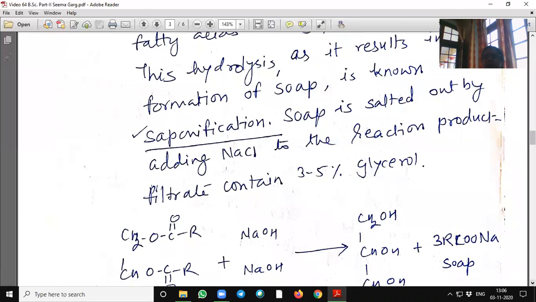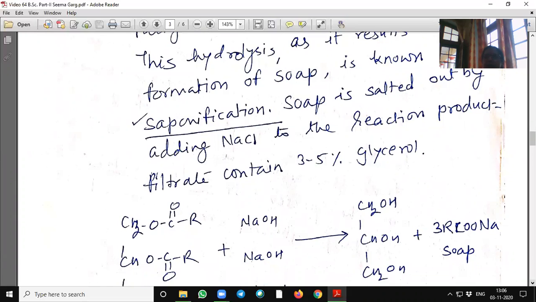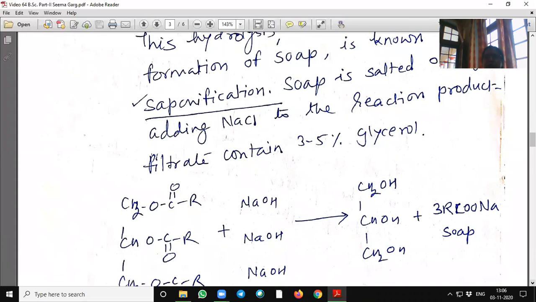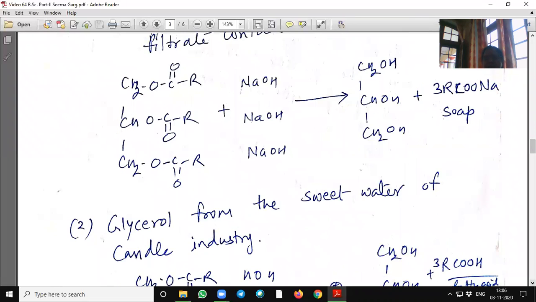Soap is salted out by adding NaCl, and the filtrate contains 3 to 5% glycerol. This is the reaction: higher fatty acid esters hydrolyze with 3 molecules of sodium hydroxide to give glycerol plus soap.